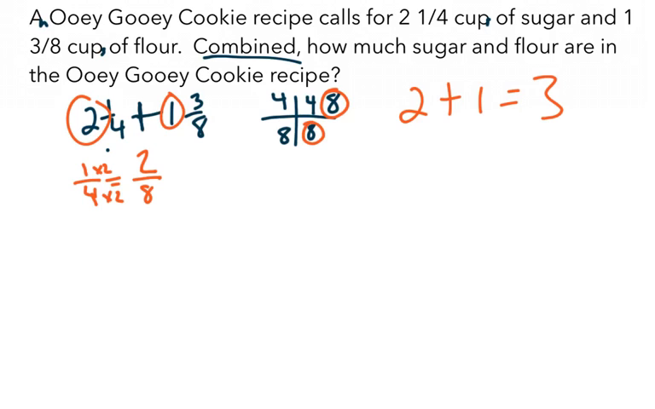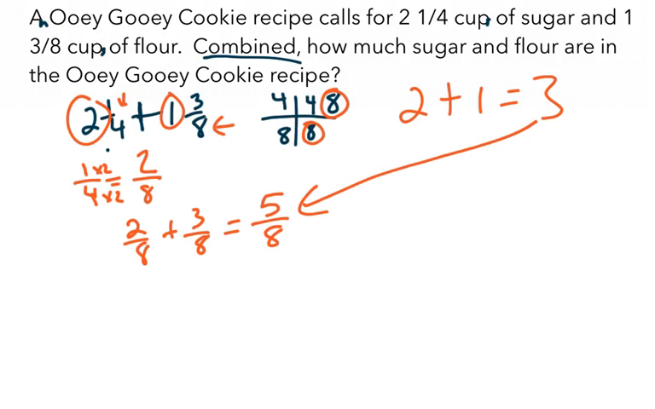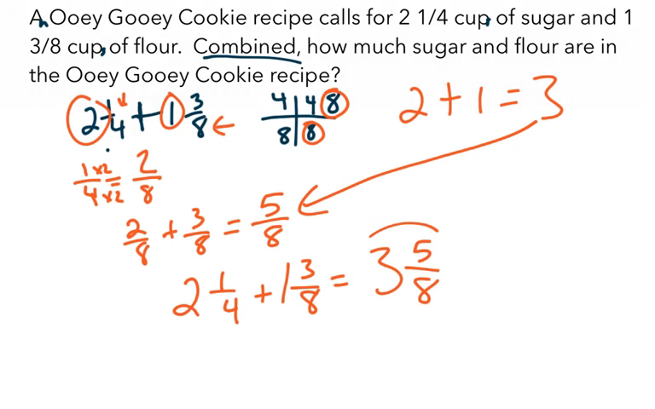So now I can add it to 3/8. I don't need to do anything to 3/8 because it's already in eighths. So instead of the 1/4, we're going to add 2/8 plus 3/8 equals 5/8. And that means we also don't have to simplify, but don't forget that 3. So our final answer is 2 1/4 plus 1 3/8 equals 3 5/8. I'm hoping you're getting close to understanding.